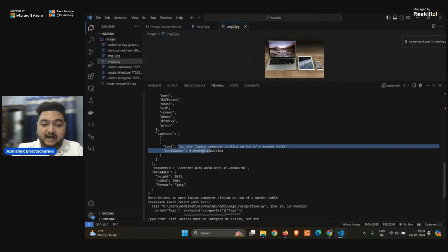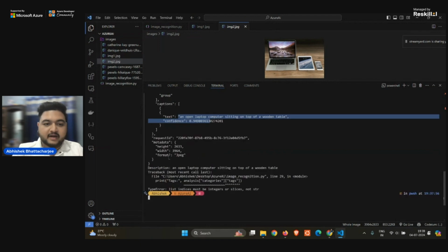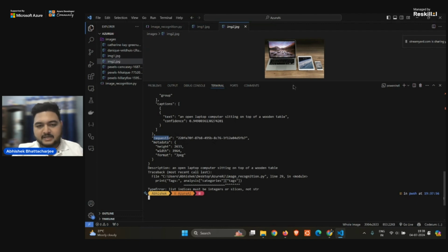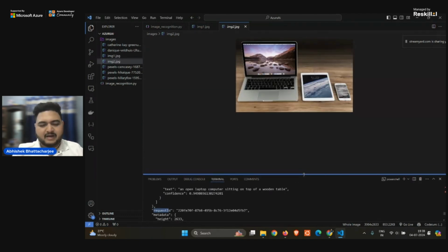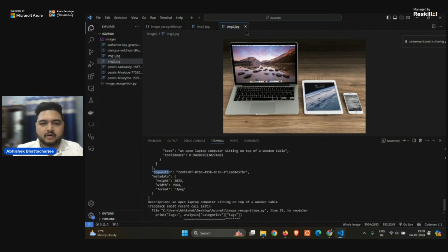Confidence is 94%, right? And the request ID, it is a request ID. Based on that, we can debug if any error occurs. The metadata is: height is 2633, width is 3964, format is JPEG. As you can see, that is the format that we have given, JPEG or JPG. Both are nearly the same if we don't go into the dynamics of it.